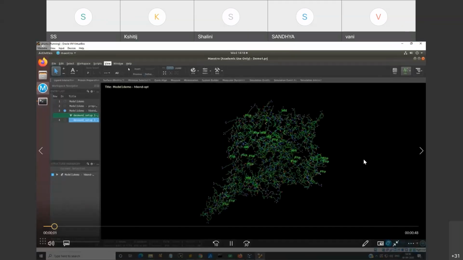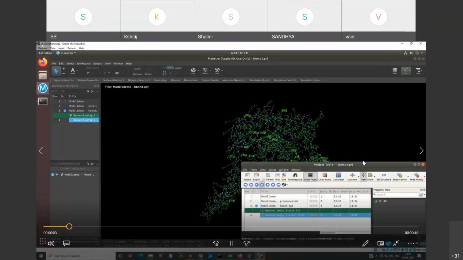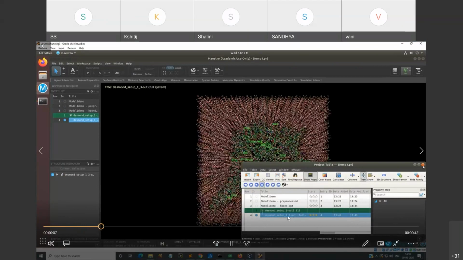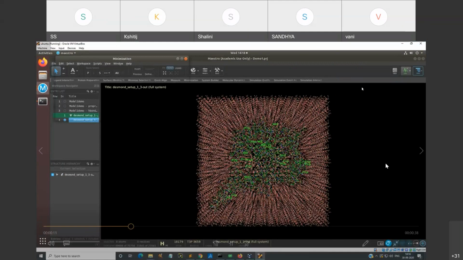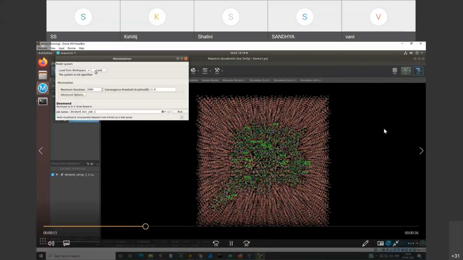And this minimization class, we will go with the project table, because we have already got the molecule. We will open that particular molecule, and then you can see with the minimization load from the workspace, which we have already loaded. And the iterations also you can do as per your computational speed.